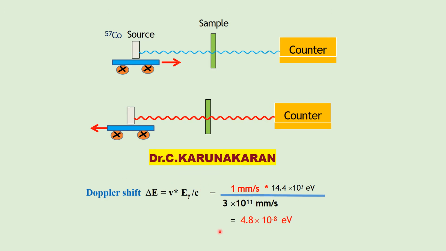This is the increase in energy or frequency when the source is moving towards the sample, and the energy of the gamma ray decreases by this amount while it is moving away from the sample.